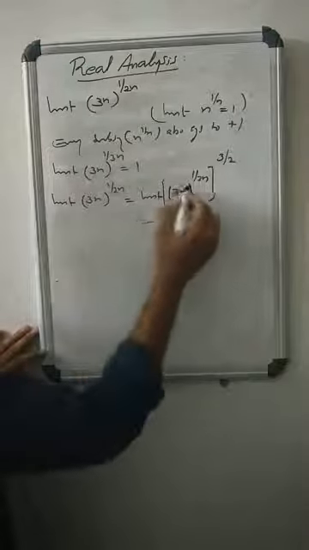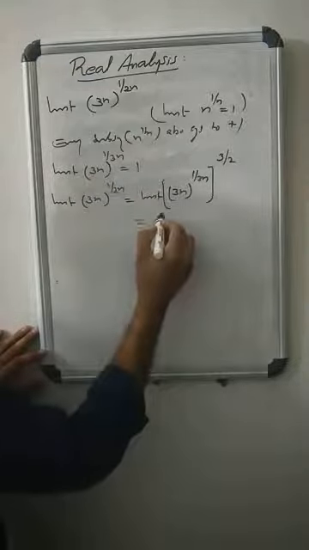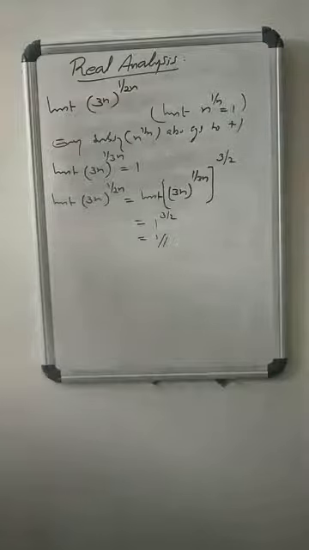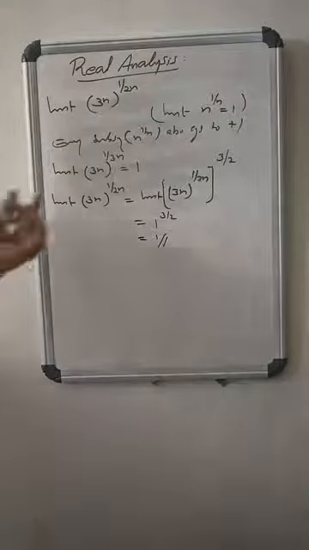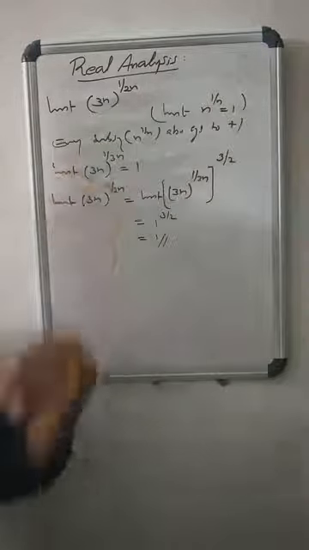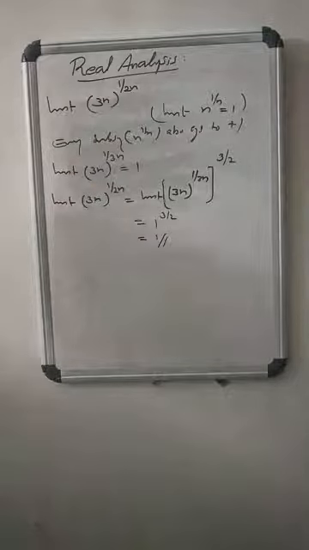But what about the limit of (3n)^(1/3n)? That is 1. So it is 1^(3/2) equals 1. Therefore, the limit of (3n)^(1/2n) is 1 itself. Enough? The limit of (3n)^(1/3n) is 1, and this is nothing but a subsequence of n^(1/n). Enough?